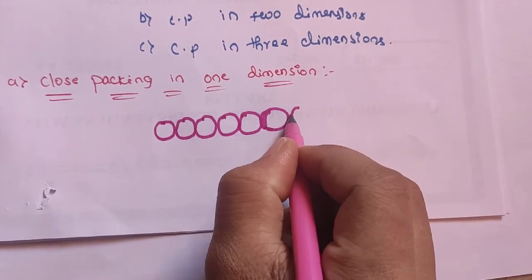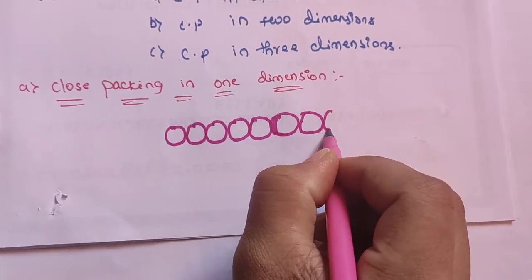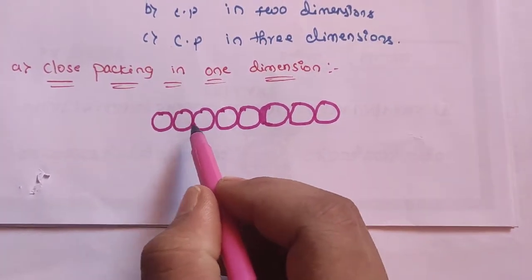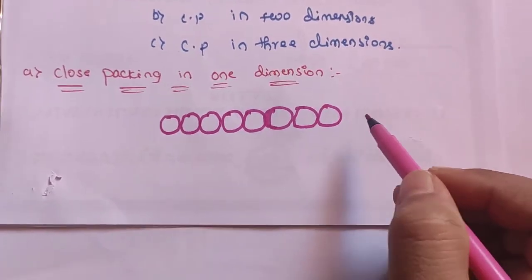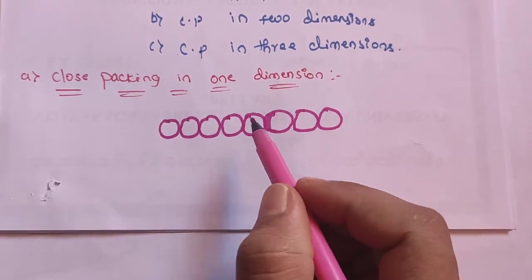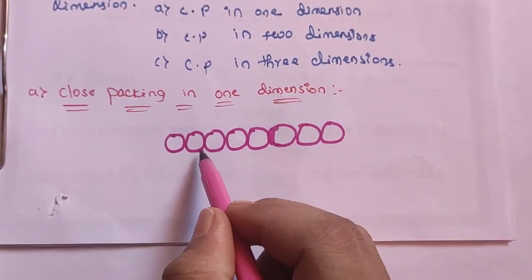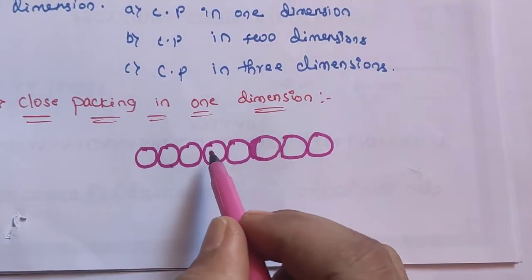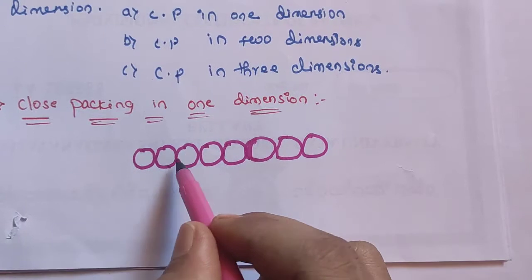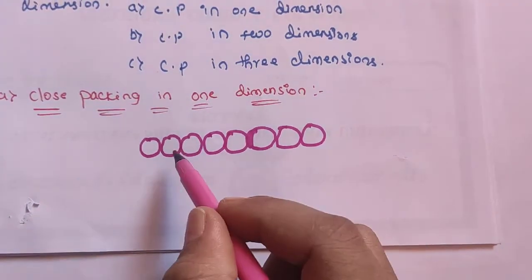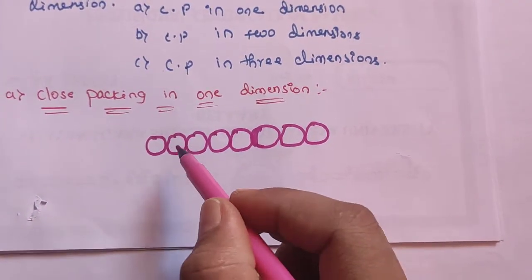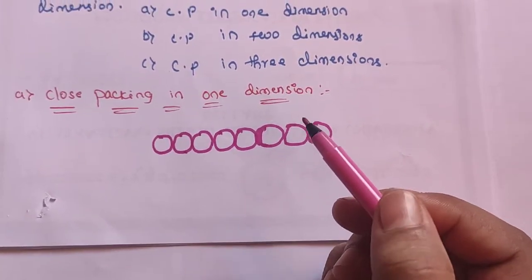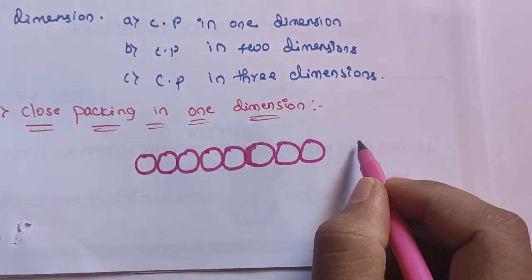They touch one another, and in this arrangement each sphere is in contact with 2 of its neighbors. You can take this sphere in contact with these 2 neighbors, and this one will touch these 2 neighbors. Like that each sphere is in contact with 2 of its neighbors, hence the coordination number of a particle is taken as 2.